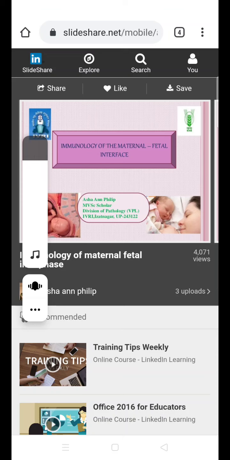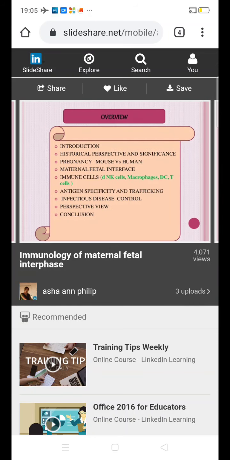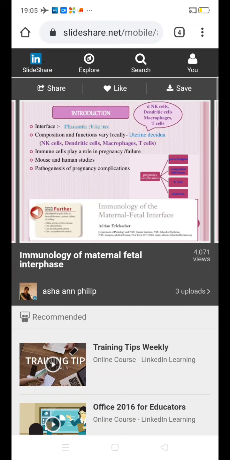Hi, today my topic is immunology in pregnancy. The topics we are going to cover today are: introduction, historical perspective and significance, immunology at the maternal fetal interface, immune cells which are involved, antigen specificity and trafficking, infectious diseases control, and conclusion.